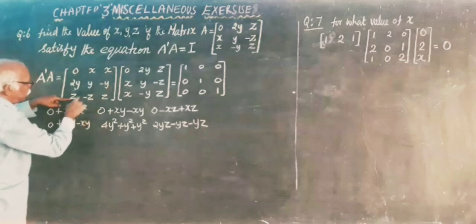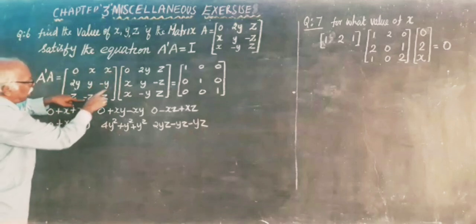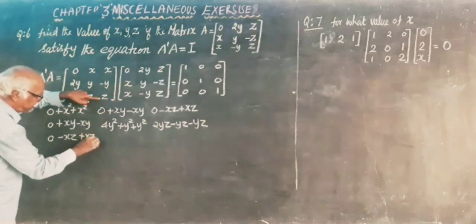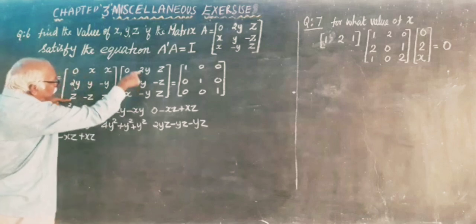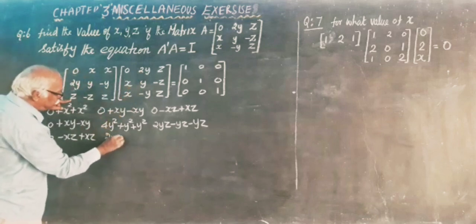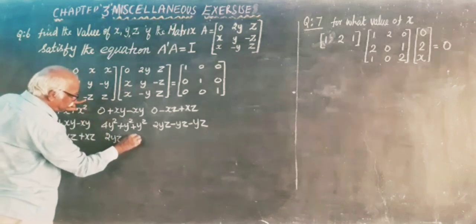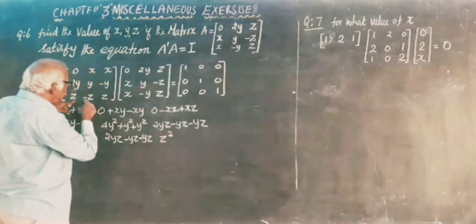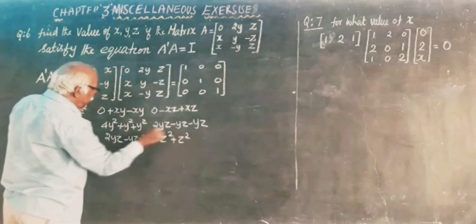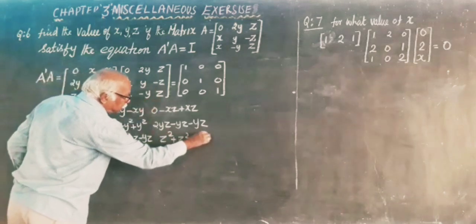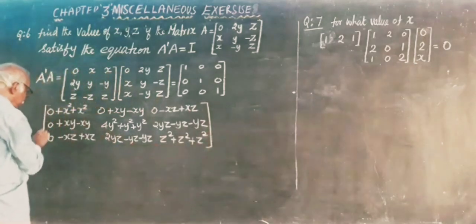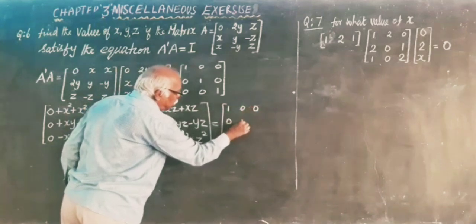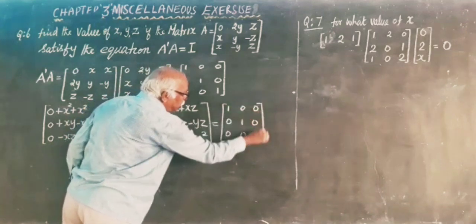Third row, first column: z into 0, 0, minus z into x, minus xz, z into x, xz. Third row, second column: 2yz, minus yz, minus yz. The last column: z square plus z square, again z into z, plus z square, equal to 1, 0, 0, 0, 1, 0, 0, 0, 1.